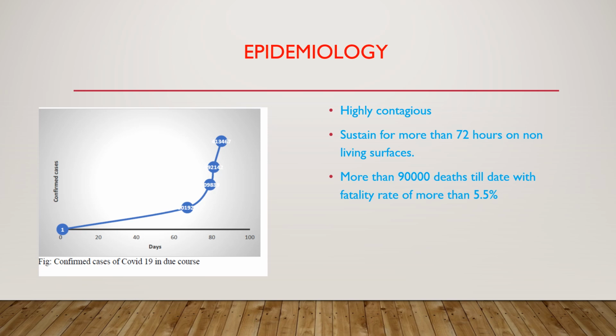That's why on March 11, WHO declared it a pandemic situation. The most affected parts of the world in the current scenario are the USA and European provinces. Only the USA has reported more than 4 lakh cases, and in Europe, Italy has reported the highest number of deaths, more than 17,000. The cases are increasing day by day, and there is no sign of a stop that we can see right now.